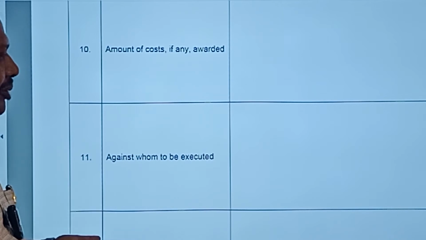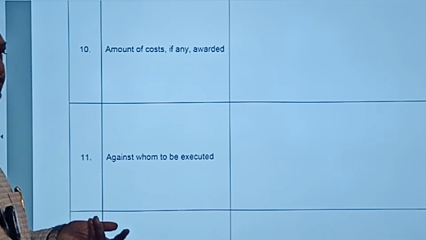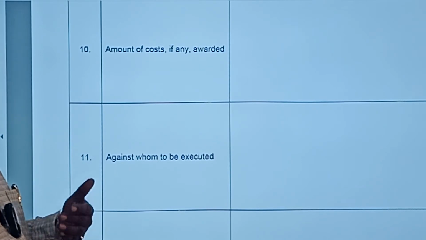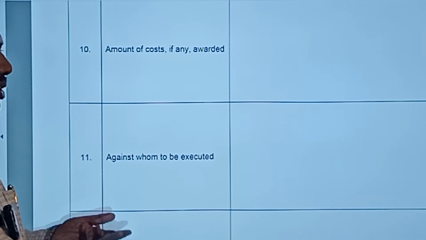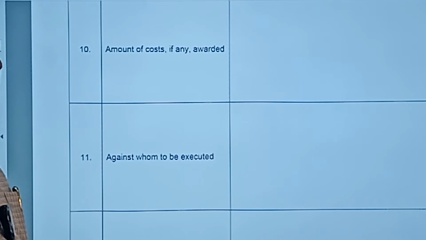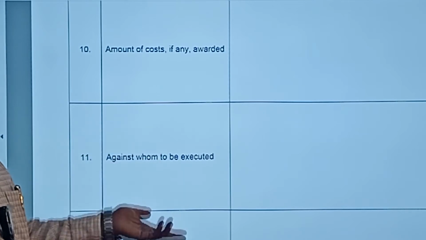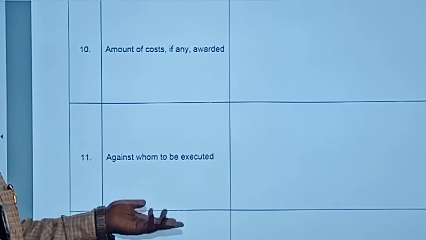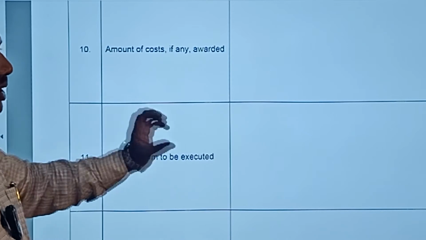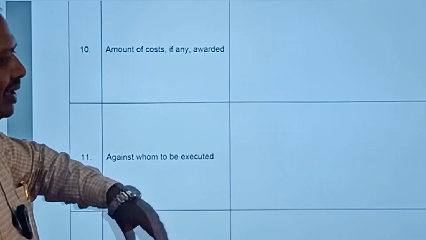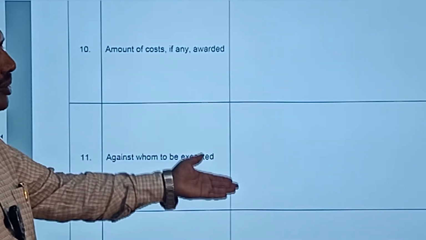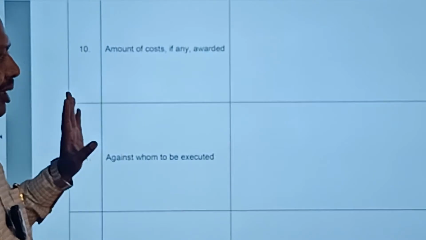Normally a decree can be passed if there is more than one defendant against all, but when it comes to the filing of an EP, the decree holder has the prerogative to choose any particular judgment debtor and file an EP against him or her alone. That is why the court is seeking details of against whom the decree is to be executed. If the decree holder is filing the EP against all the defendants, then all the judgment debtors' names have to be mentioned here.